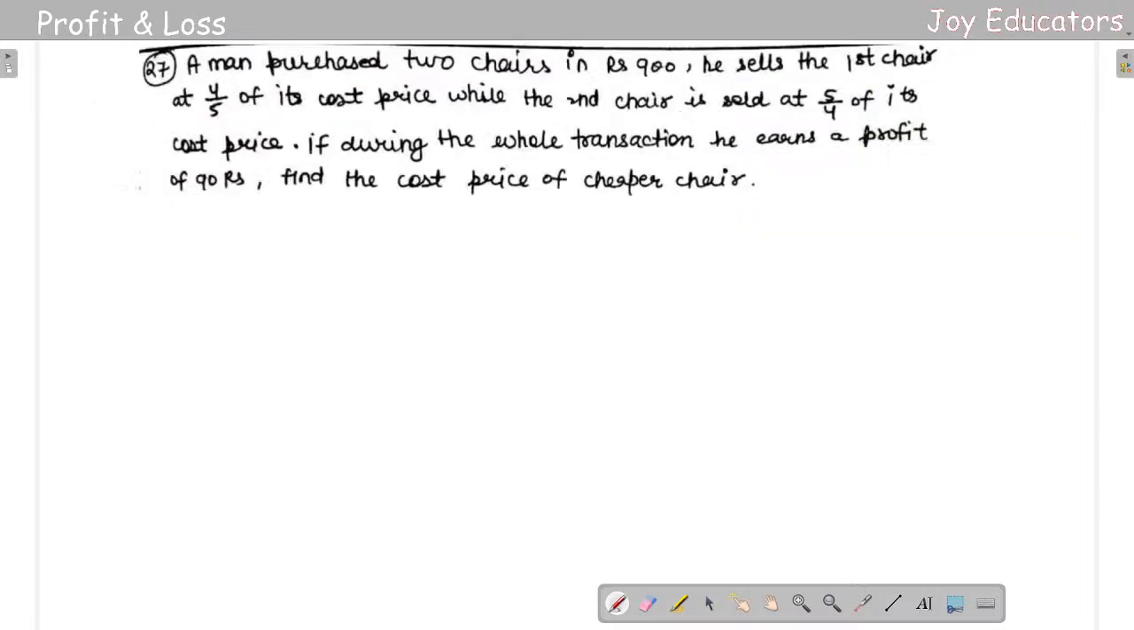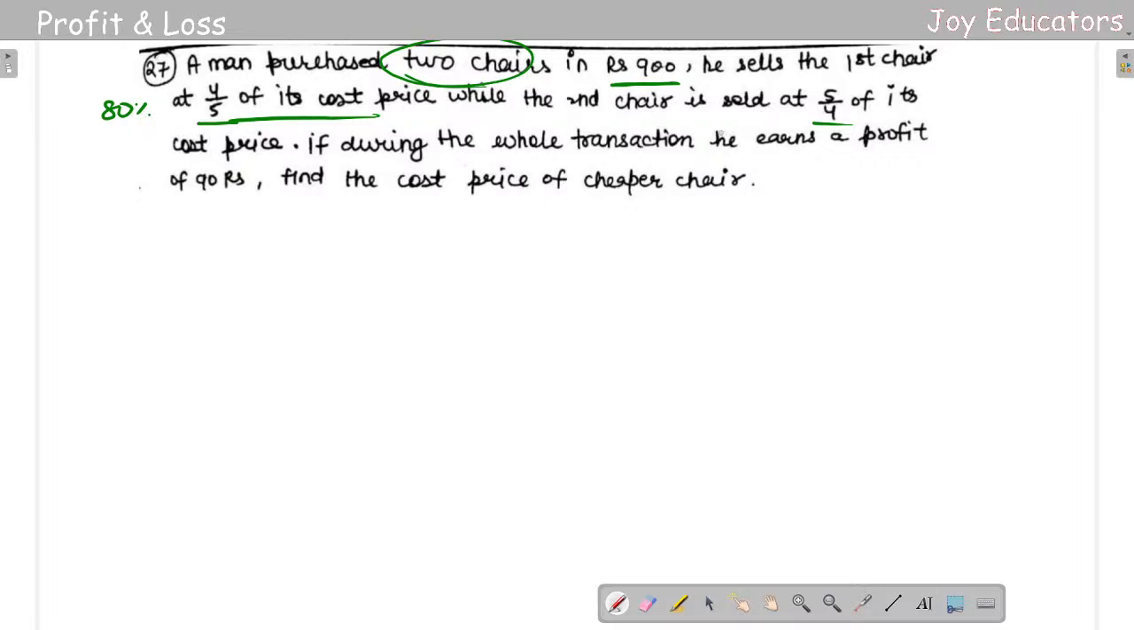ఇప్పుడు నెక్స్ట్ 27th. 27th క్వశ్చన్ కూడా సింపుల్. ఇక్కడ చేయాల్సింది ఏంటంటే, a man purchases 2 chairs in 900 rupees. He sells the first chair at 4/5 of its cost price, అంటే 4/5 అంటే 80%. And the second chair at 5/4, 5/4 అంటే 125% of its cost price. So next కాస్ట్ ప్రైస్.